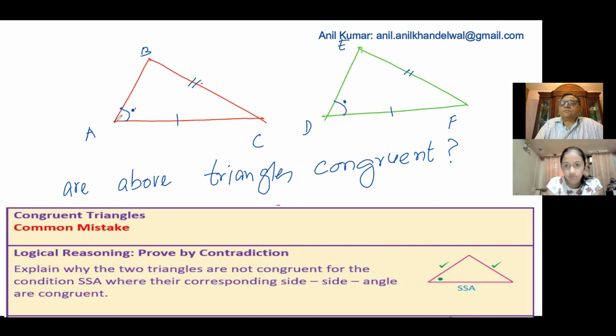Why? We have three things in common, so even if you have three angles, then also it is not congruent. You understand? So if there are three angles, then they are similar.